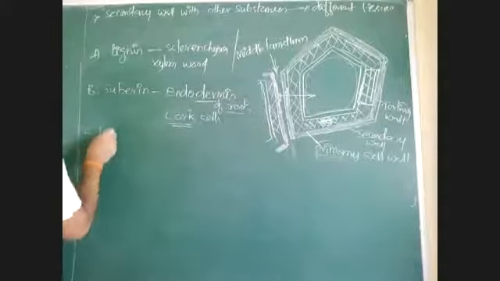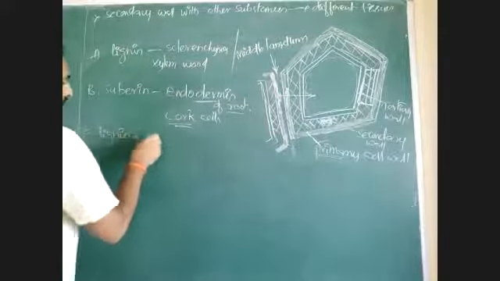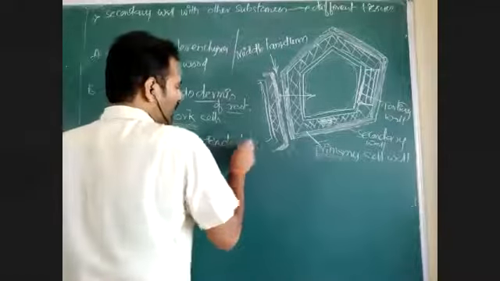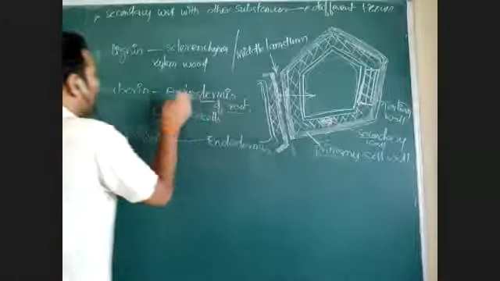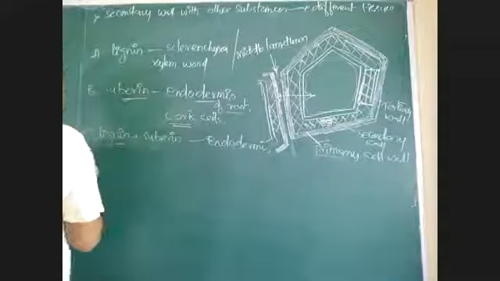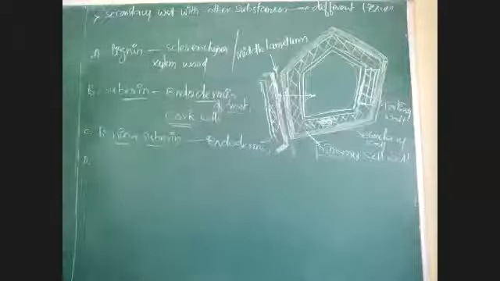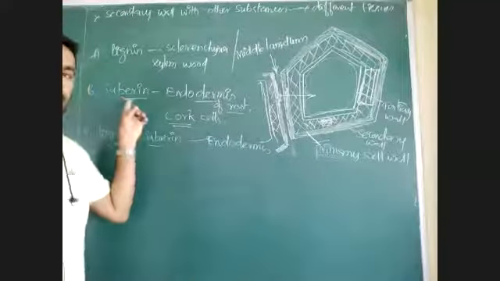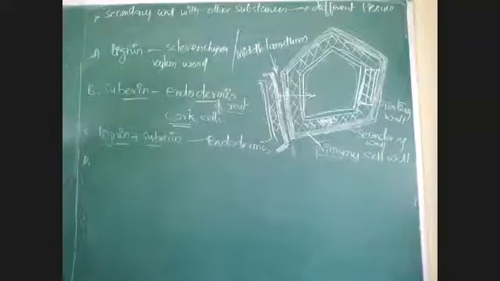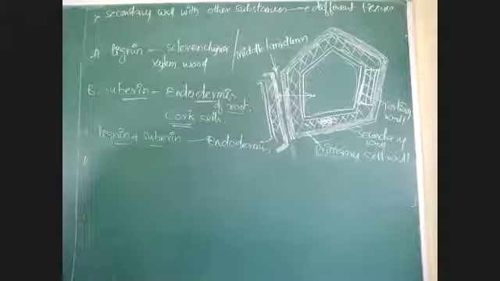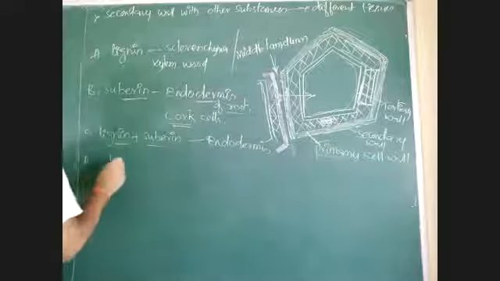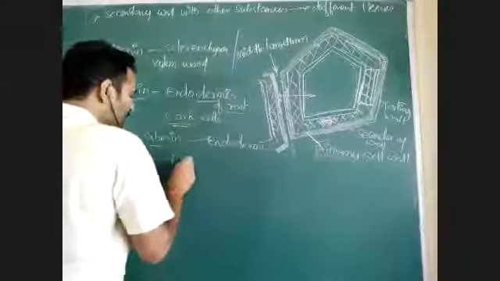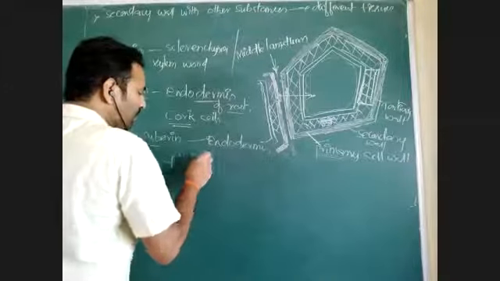Lignin and suberin. Lignin plus suberin both may present in endodermis. That endodermis may made with only suberin or lignin plus suberin. In some plants endodermis is made with suberin. In some plants endodermis is made with both lignin and suberin. Chitin is there. Chitin is a polysaccharide which is present in secondary cell wall of fungi.